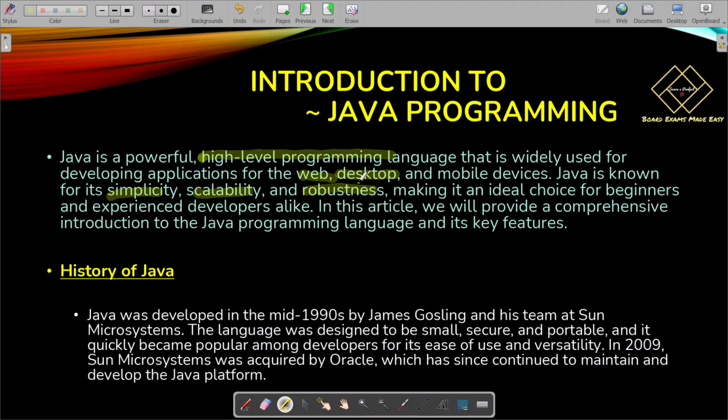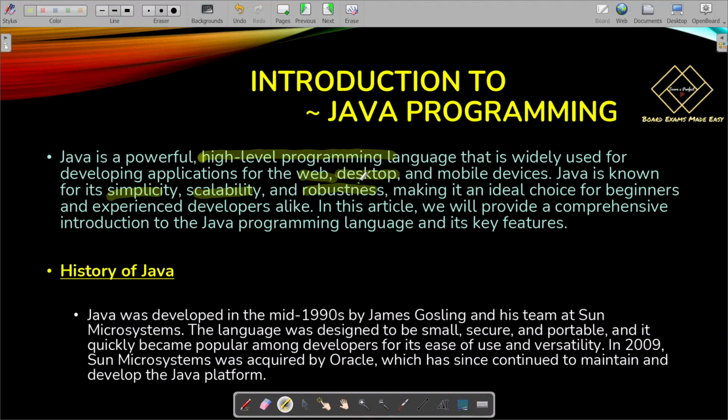Scalability, what the scalability means: when Java was first designed, or when Java programming language was first created, maybe it was created for only 5 to 10 users, but now millions and millions of users are using Java. So was it developed for only 5 to 10 people? No, it is being used by millions of people, and maybe the number of users using Java will increase with the increasing population. So Java is also scalable.